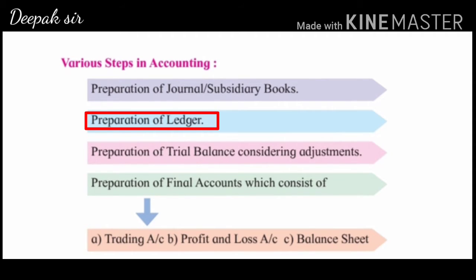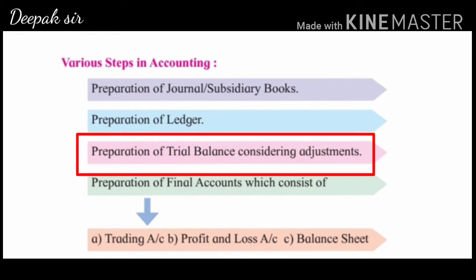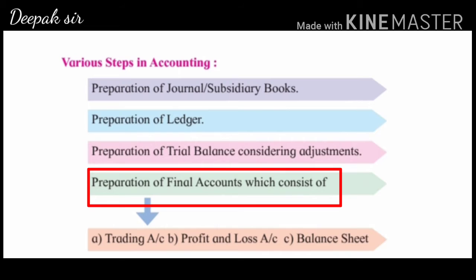At the end of the year, we are doing the totaling of ledger and we are finding out the balance. Now this balance of ledger account is called as trial balance. So the next step is preparation of trial balance, and with the help of trial balance the partners prepare a final account.